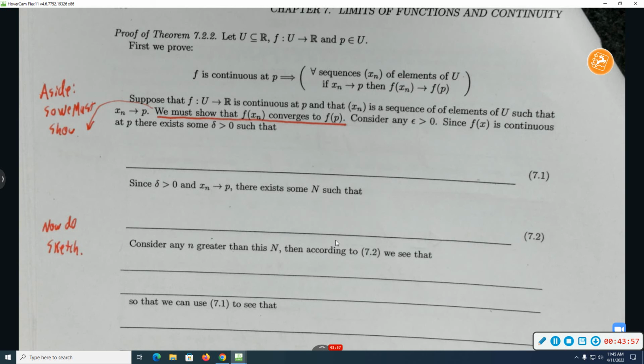So as long as this input is close to that input, then I think... Yeah. That's what continuity means. Oh wait, do I know that the sequence x of n gets close to p? Yes.